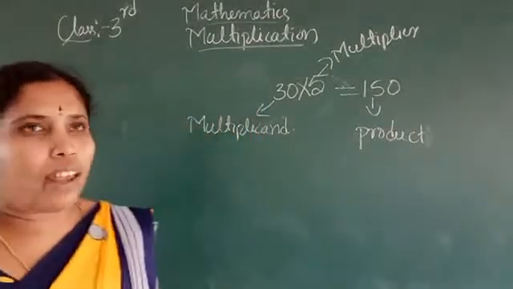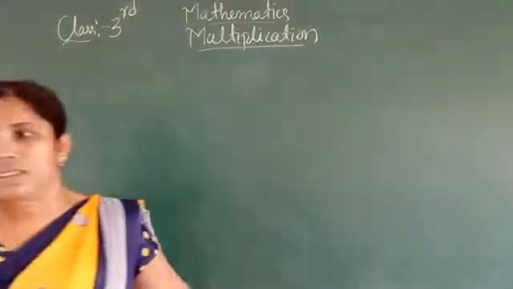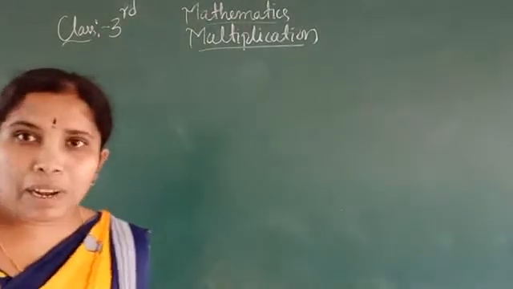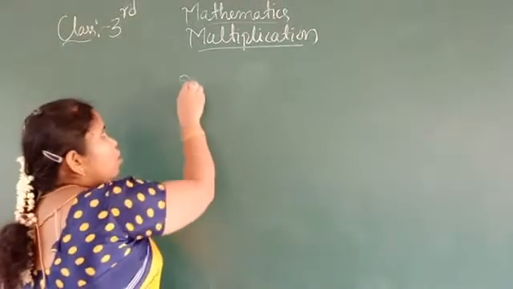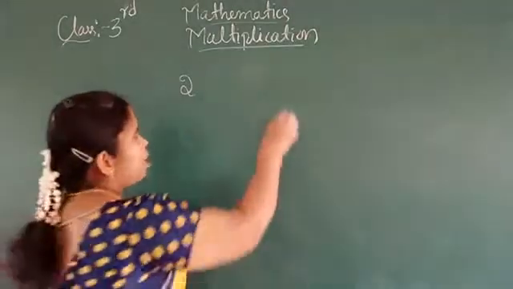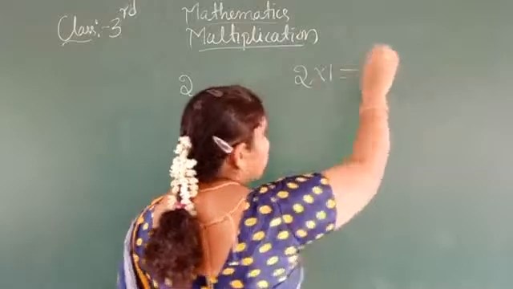I will do it again here. Observe. You learned the 2 ones are table, the multiplication table also. Here observe 2. How many times is 2 here? 1 time. So 2 into 1 time equals 2.